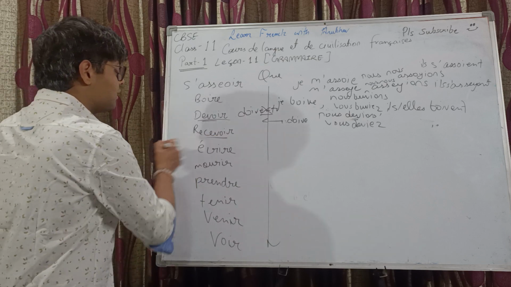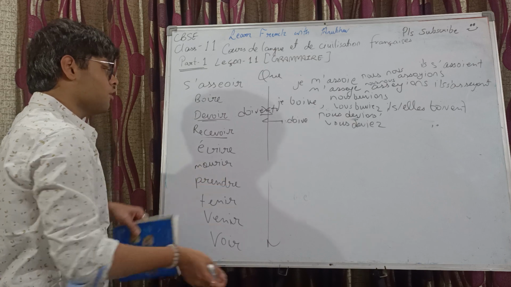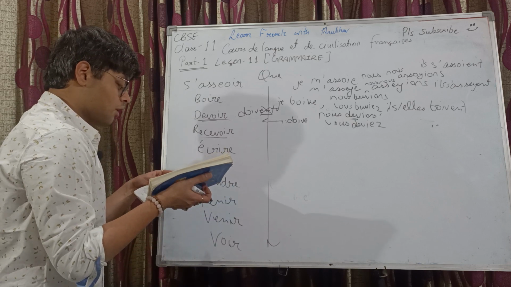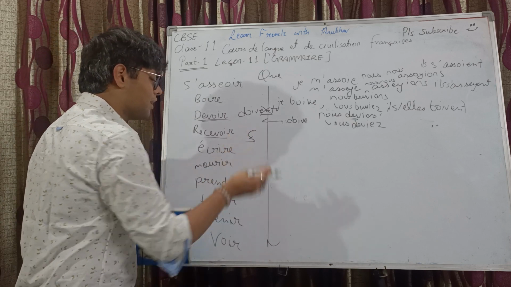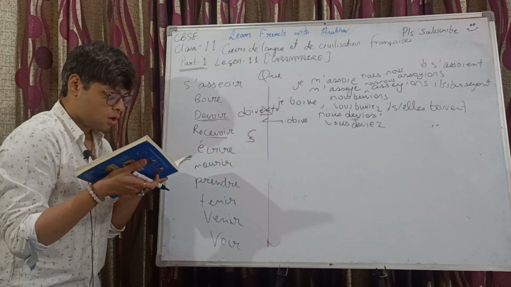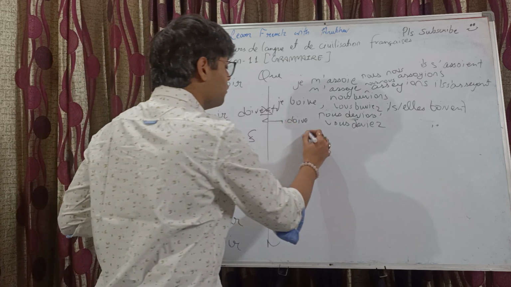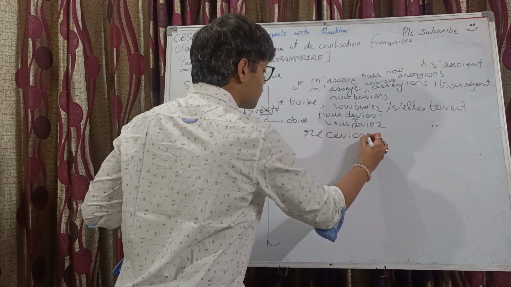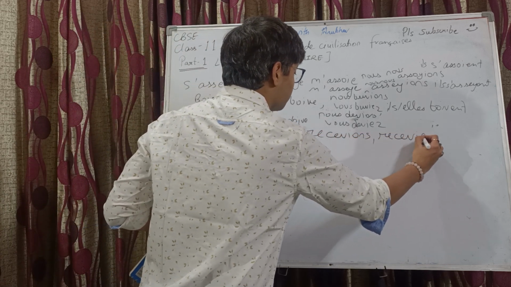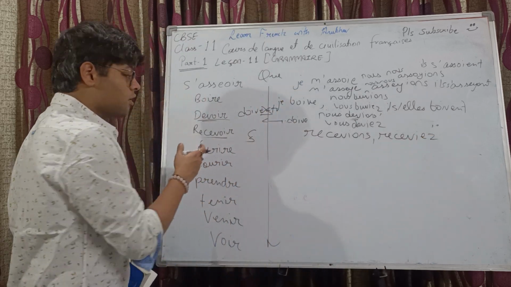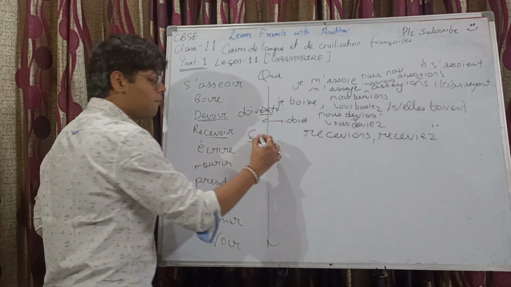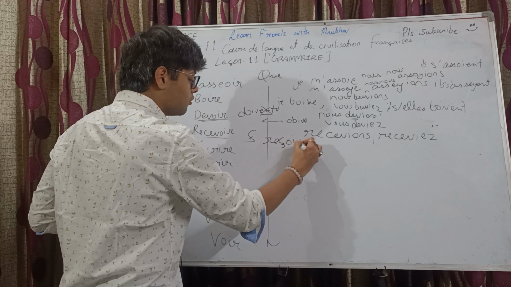Right? So the savoir is also going to be a similar scenario. It's just that don't miss writing the cedilla below the C. And for nous and vous, there won't be any cedilla. So recevions and receviez. If suppose we are conjugating recevoir subjunctive with ils, it will be reçoivent.